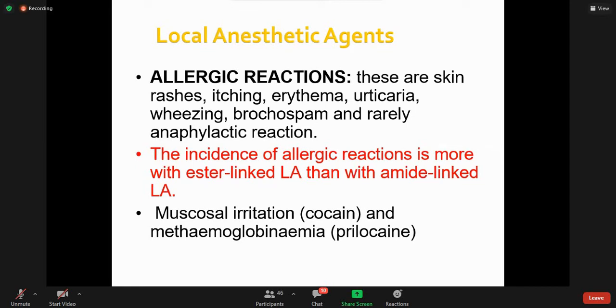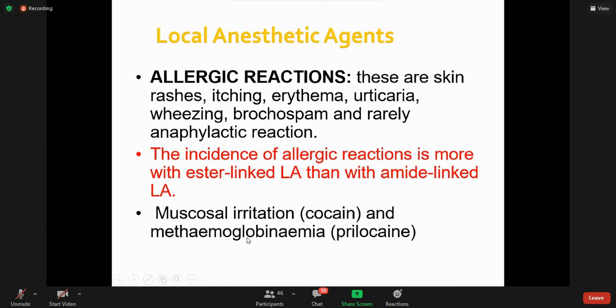Some produce marked vasodilatation, some moderate, and some a mild form of vasodilatation, but vasodilatation is there, except in the case of cocaine, which produces vasoconstriction. This vasoconstriction may lead to mucosal irritation.